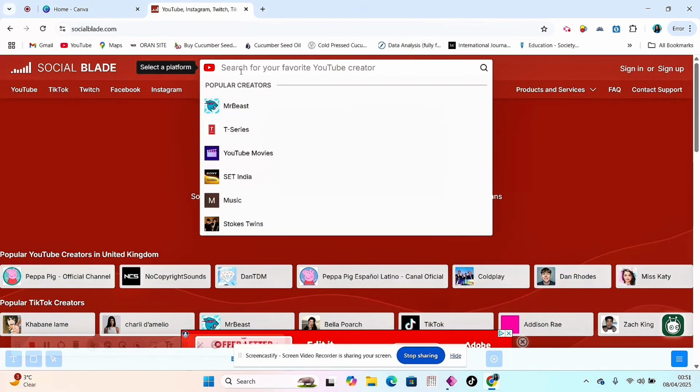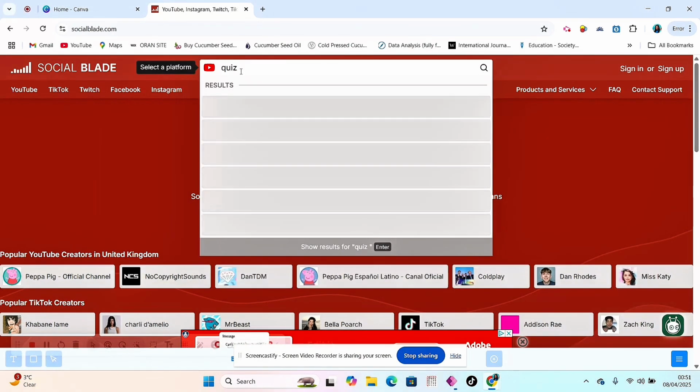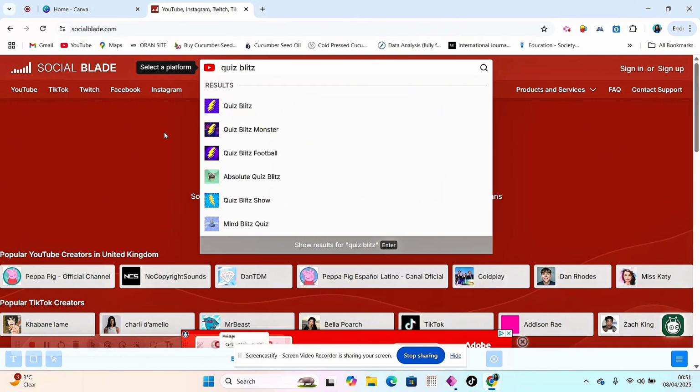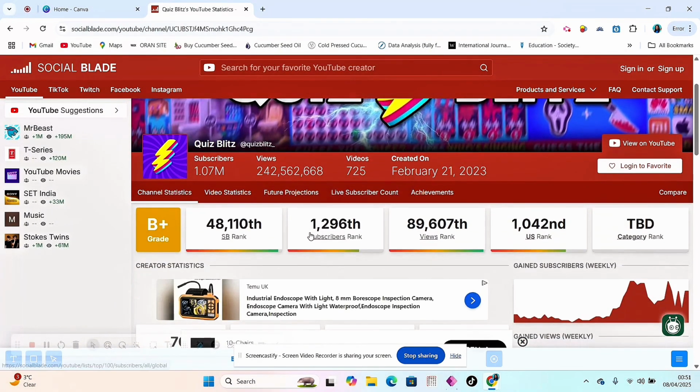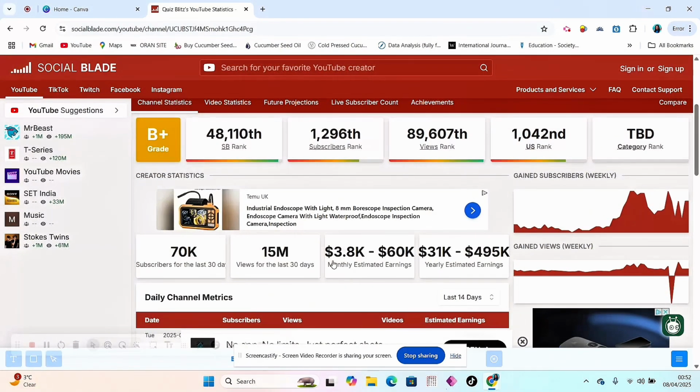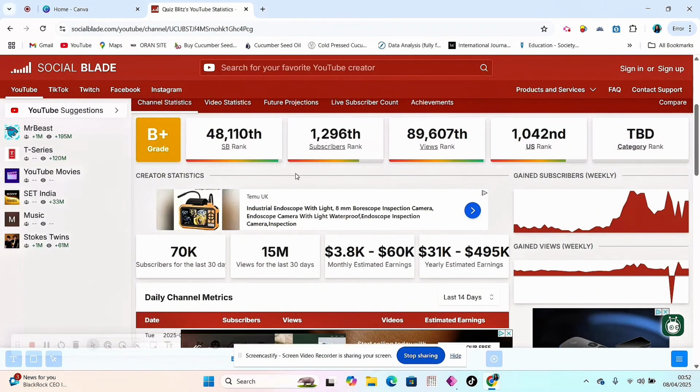And I'm going to be using this platform or website called Social Blade. And the first channel we're going to be looking at is called Quiz Blitz. So let's have a look at this channel, Quiz Blitz. This channel was created on the 21st of February 2023, and they currently have a subscriber count of 1.07 million. They have 725 videos all around quizzes, and as you can see from here, the channel currently makes a monthly estimated earnings of $3,800 to $60,000, while they make a yearly estimated earnings of $31,000 to $495,000 in a year. That is massive.